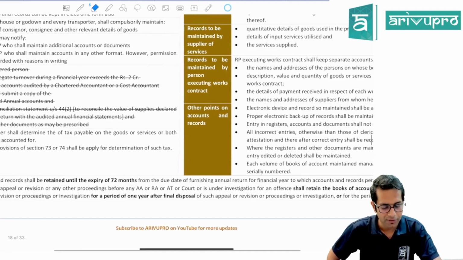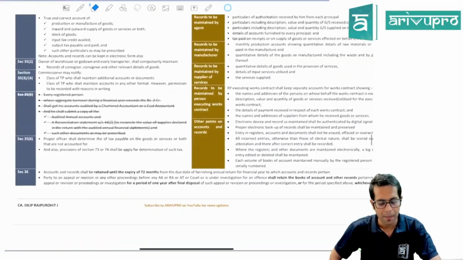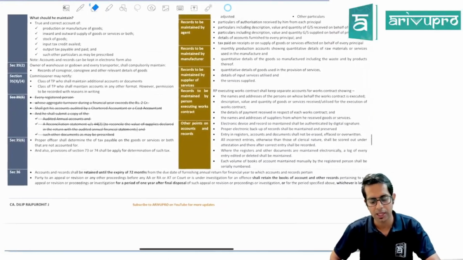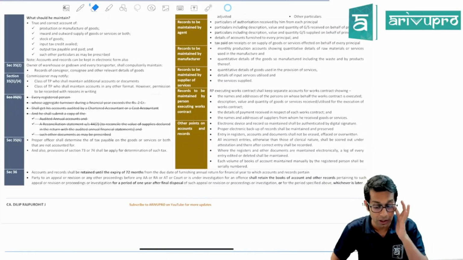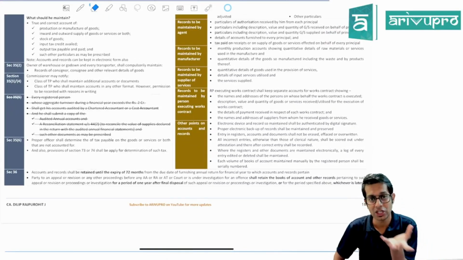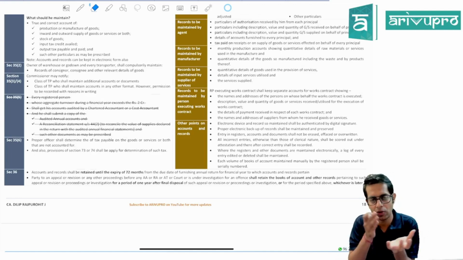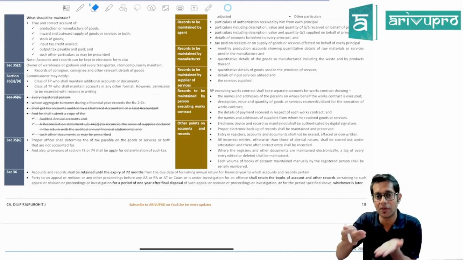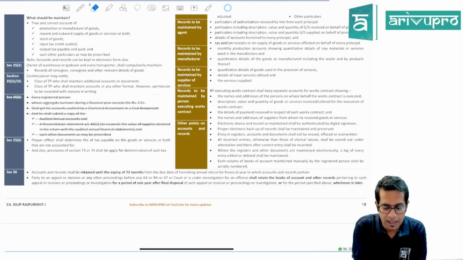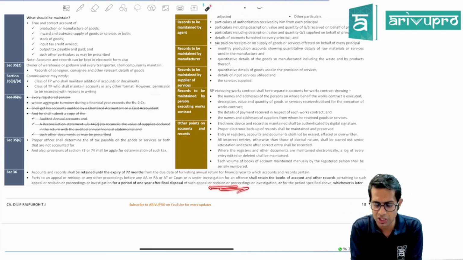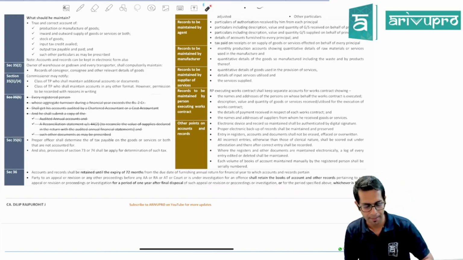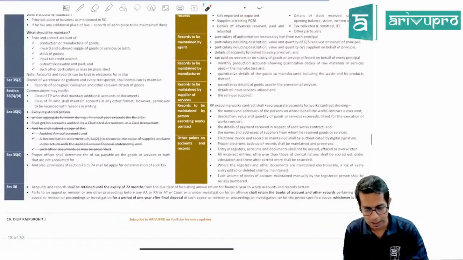And further, sir, if you are a party to any appeal proceedings, advance ruling, revision authority, appellate tribunal, etc., in such cases the books with respect to those particular years will have to be maintained by you for one more year from the end of the period of that investigation, revision, etc. This is with respect to accounts and records.